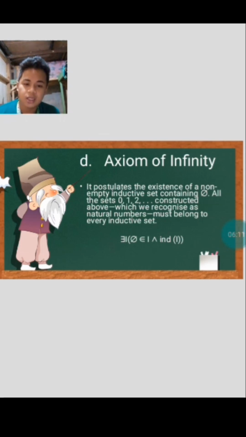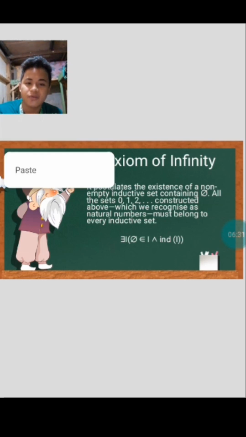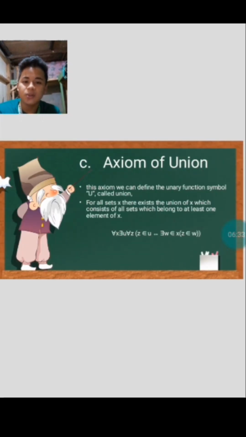So it is denoted by: there exists an I, null set an element of I, and you call this inductive, denoted by the axiom of infinity.